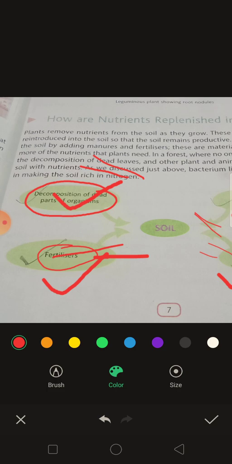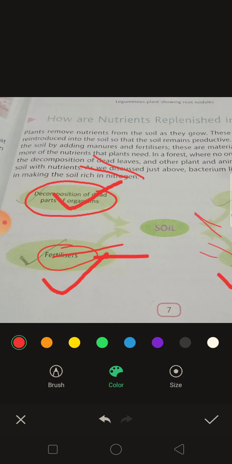When the same plants grow in the field, the same nutrients get used by the plant, which means the same type of nutrients get reduced in the soil. So farmers add that specific nutrient to the soil to maintain its fertility.